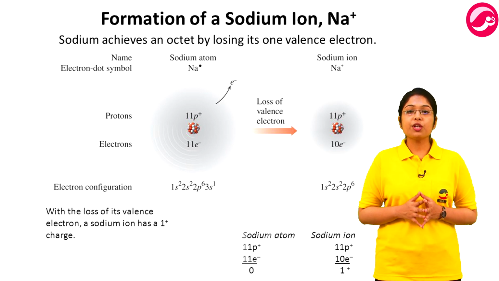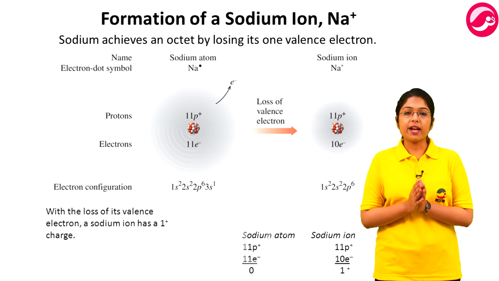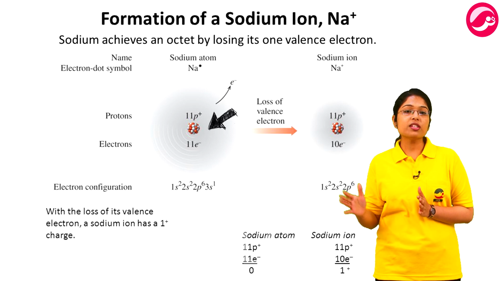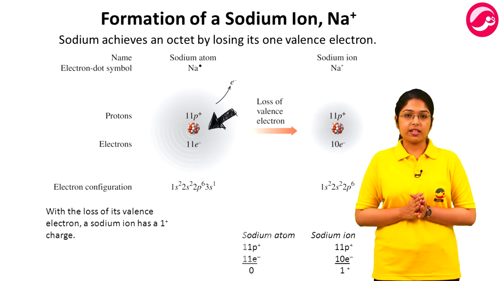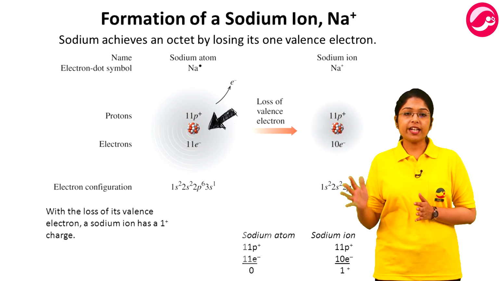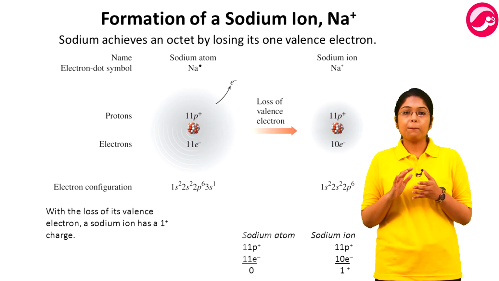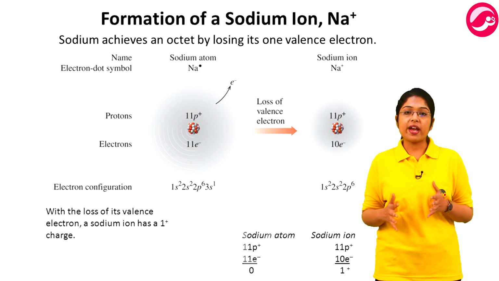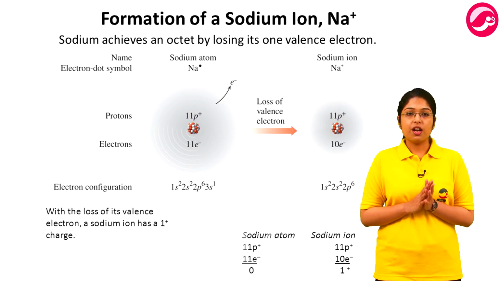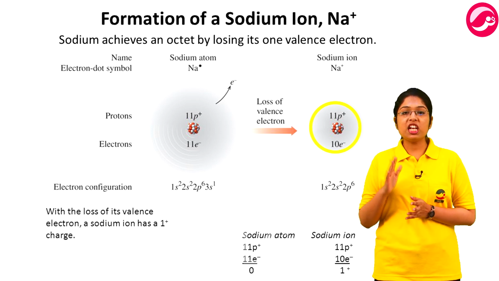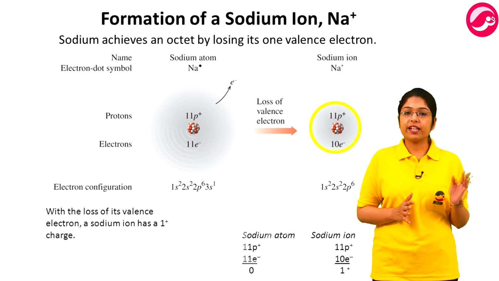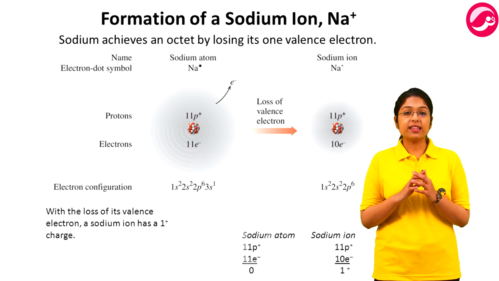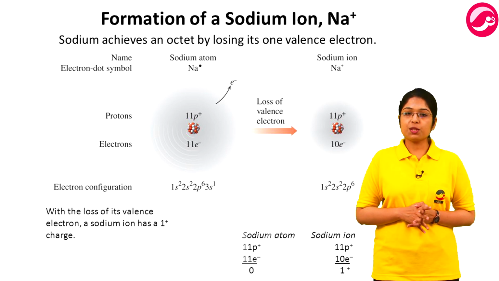Everything has its own charge. Loss of an electron reduces the count of electrons in a sodium atom. A sodium atom natively, initially, has 11 electrons and 11 protons, meaning an equal number of negative and positive charges. But as it lost 1 electron, the balance of the positive and negative charge got disturbed. Now a sodium atom has 11 protons but only 10 electrons, meaning 1 extra positive charge. And that's how the sodium cation is produced.